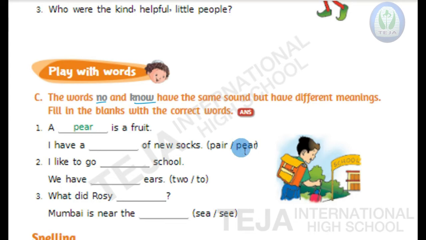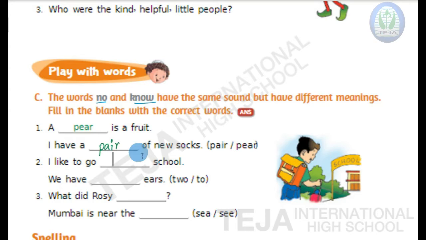So here the first blank is P-E-A-R, pear, whereas the word in the second blank of the first question is P-A-I-R, pair. I have a pair of new socks. So pair means here two.